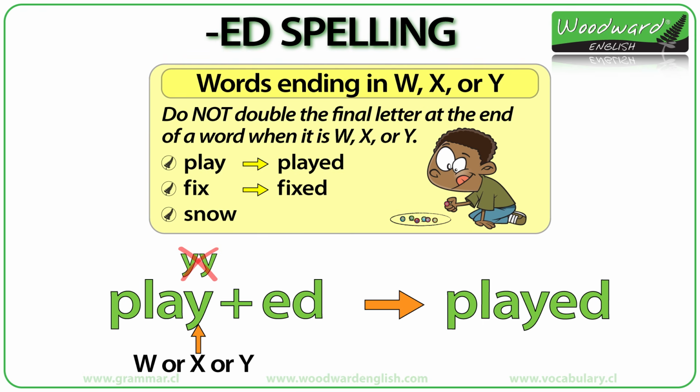Fix becomes fixed. Snow ends in a consonant, vowel, and consonant, but since the final consonant is a W, we just add ED. Snow becomes snowed. These words end in a consonant, a vowel, and a consonant, but they also end in W, X, or Y, so we do not double the final letter.